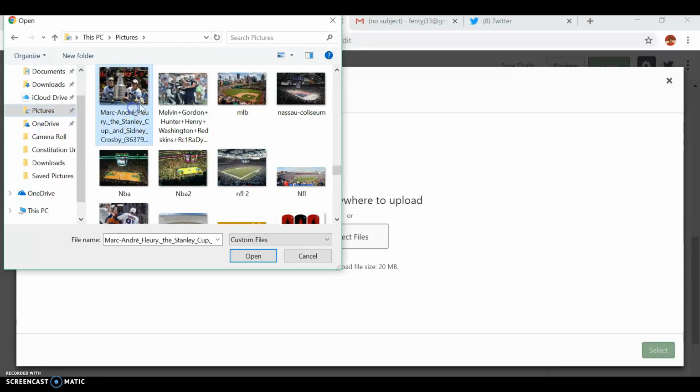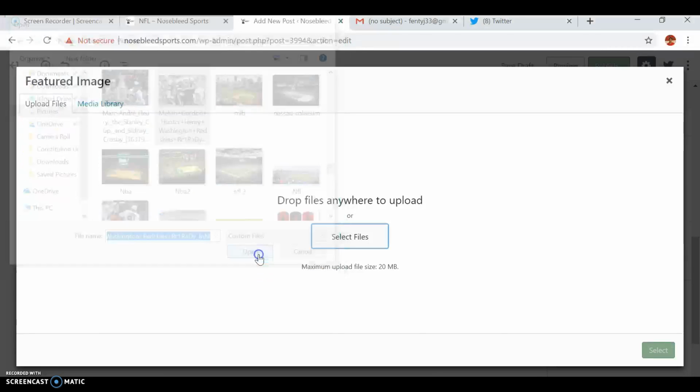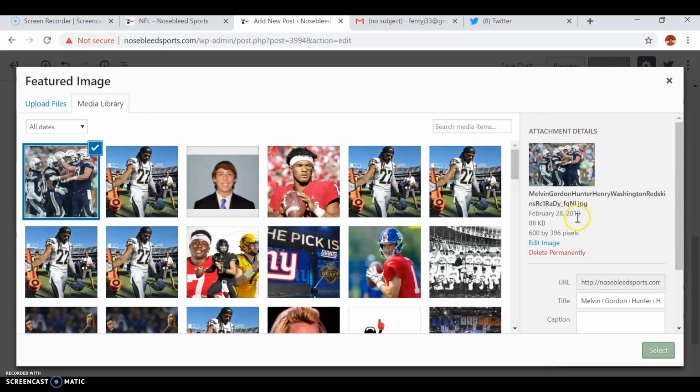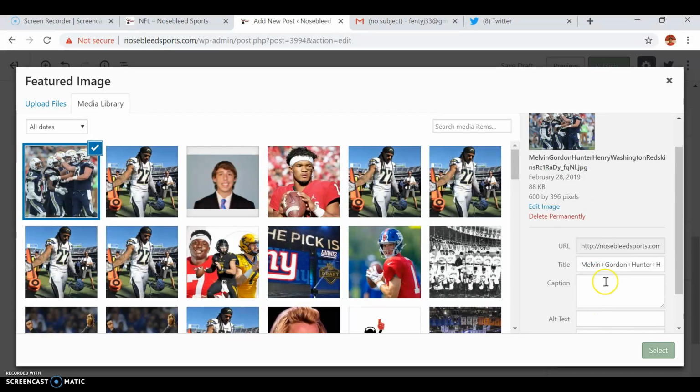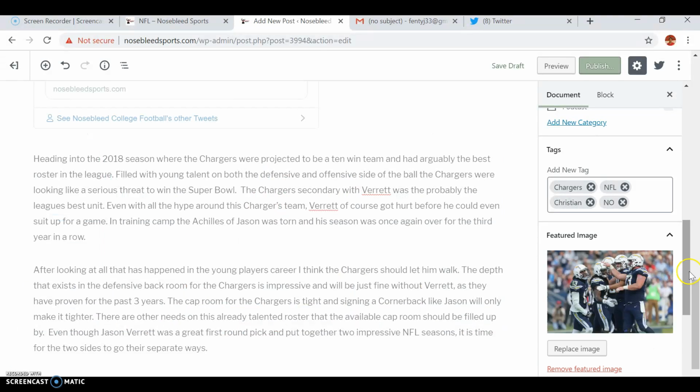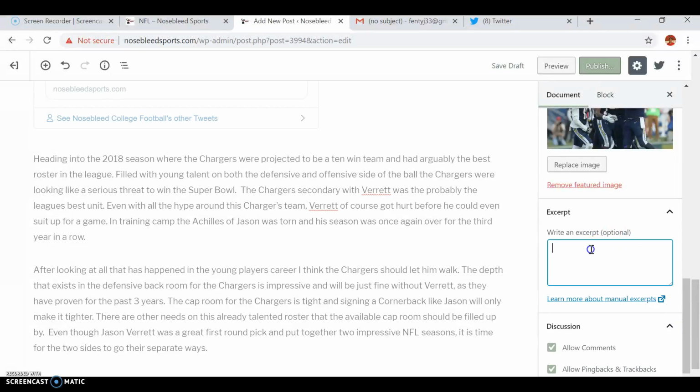All right, whatever. I'm using a Melvin Gordon one. Melvin Gordon. All right, cool. So this gets loaded up. You don't have to worry about putting a caption or anything, any of this stuff. Just press select.